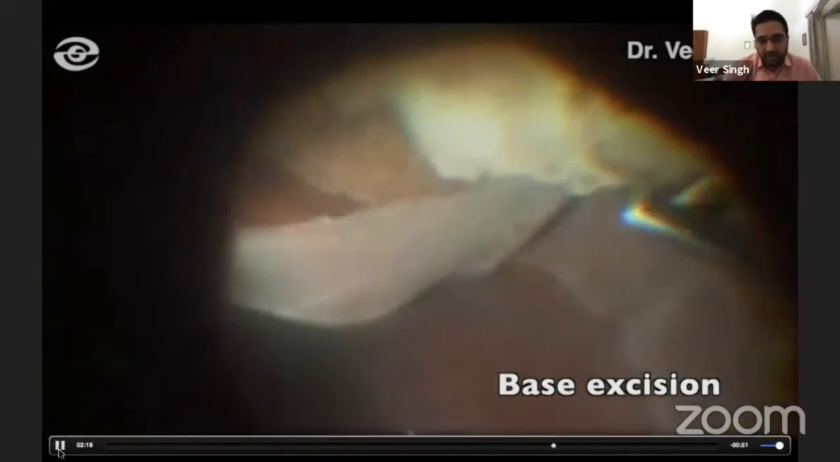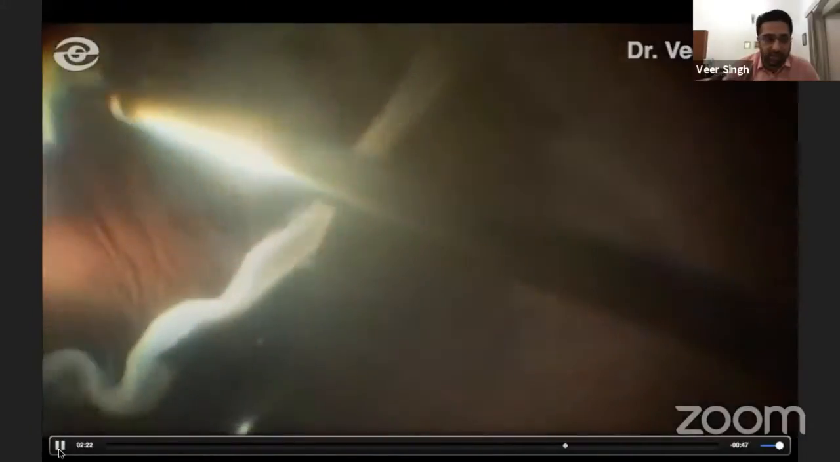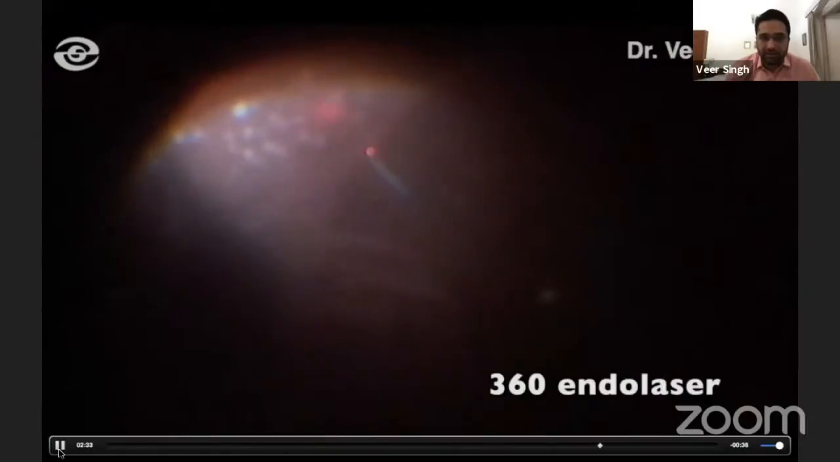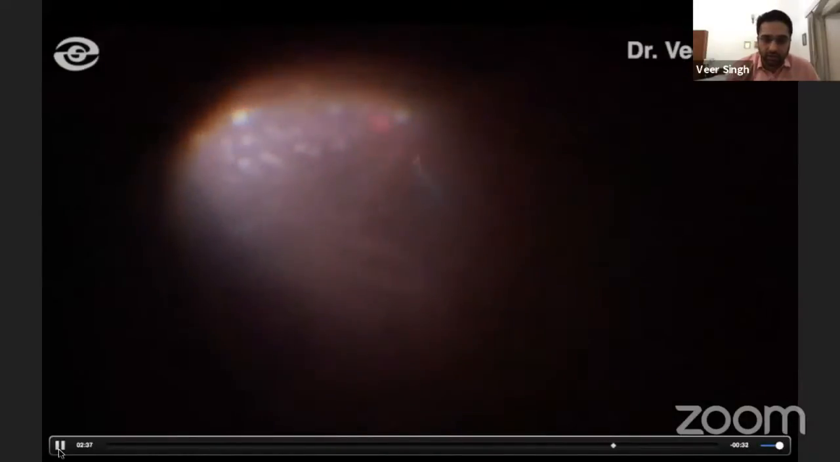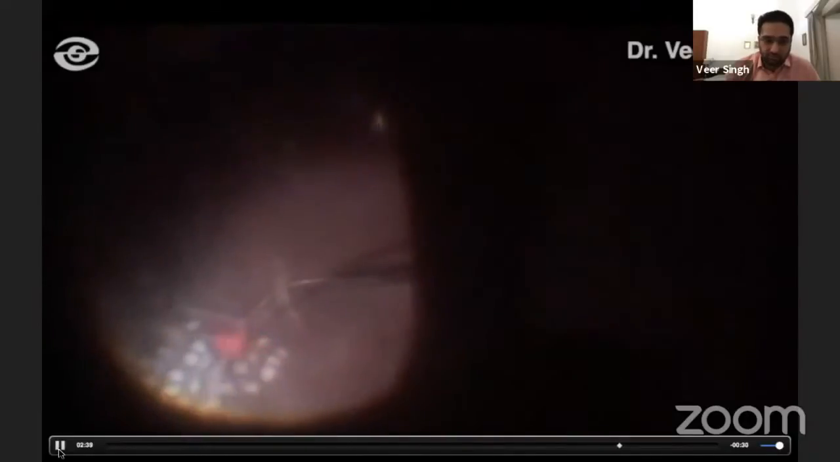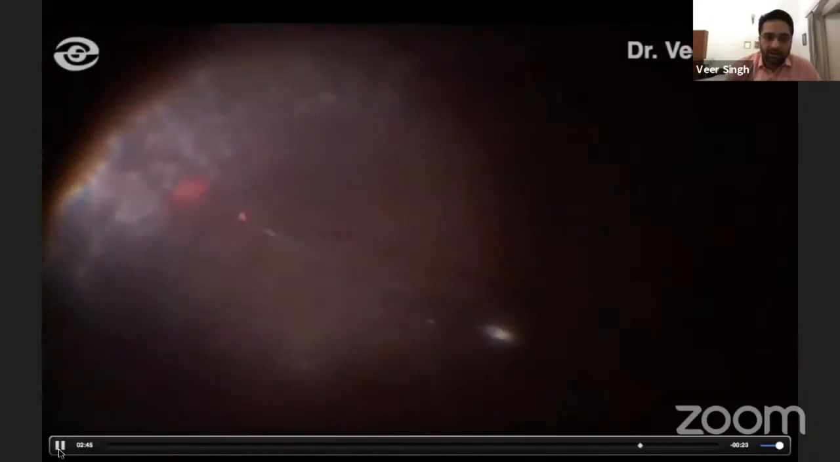I shaved that base nicely because those exudative membranes can cause low IOPs later. So I shaved those membranes at the pars plana very well. And then a PFCL full fill was done, followed by a 360 laser, just like you do in a routine GRT surgery. There were these little retinal folds, but I just left them right there. And a 360 laser was done.